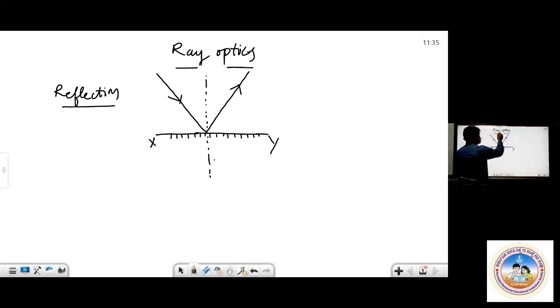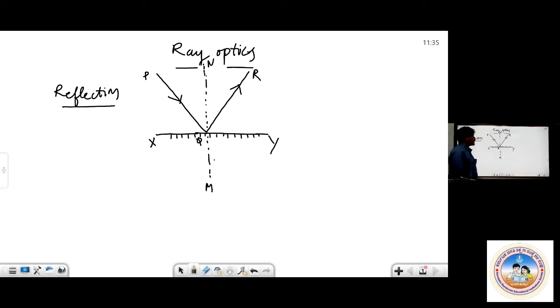Here you see the properties of reflection. Probably you are all aware. PQ is the incident ray. QR is the reflected ray. NQM is the normal. The properties of reflection: the incident ray, the reflected ray, and the normal at the point of incidence all lie in the same plane. That is the very first law.